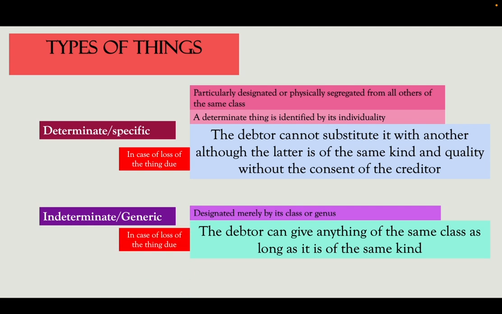However, in case of loss of the thing due of isa kasako nga bugas, the debtor can give me anything of the same class as long as it is of the same kind. Pwede ko nimo ilisan og kuhako, banay-banay rice, pero dili ko nimo pwede hatagan og mais, kay ang akong gipalit sa imuha humay man nga bugas, maski unsa nga brand.